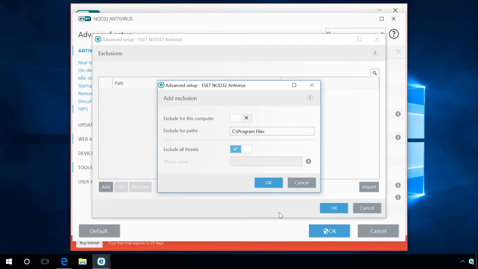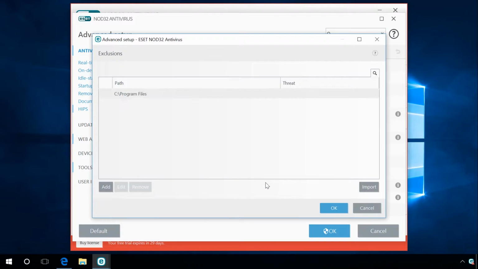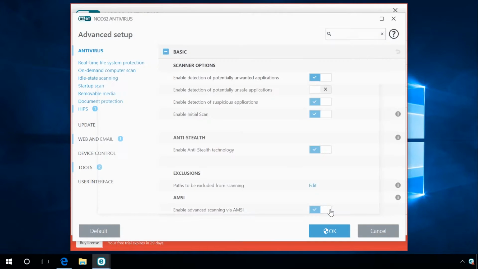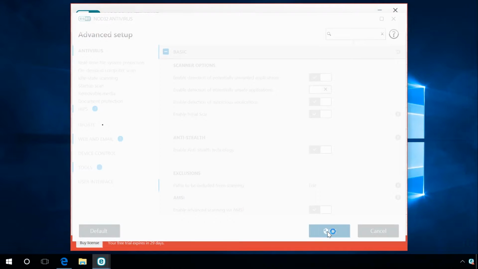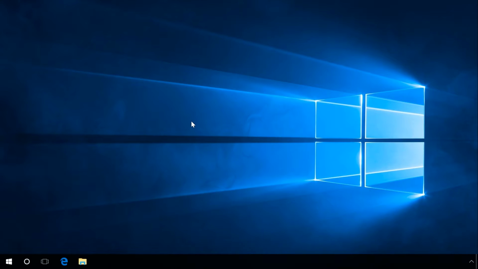OK. Now the antivirus should not block and prevent your application from starting or installing. For other antiviruses, the steps should be similar.